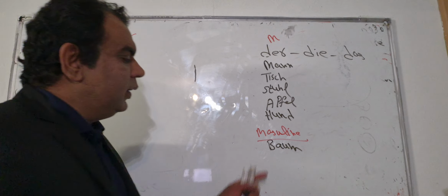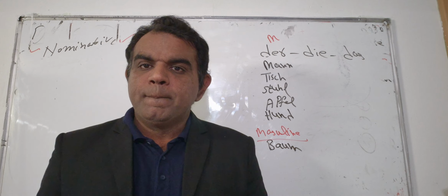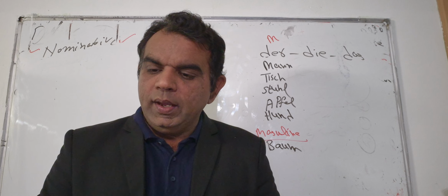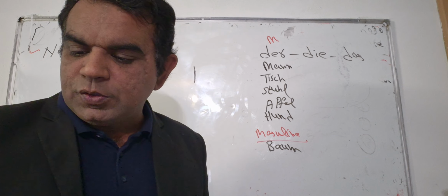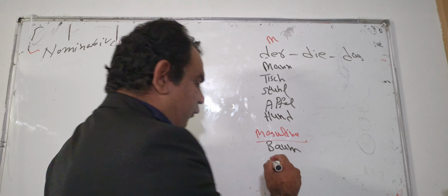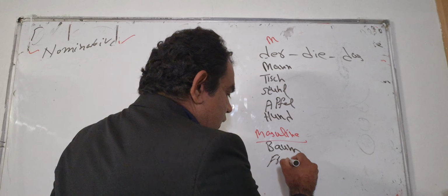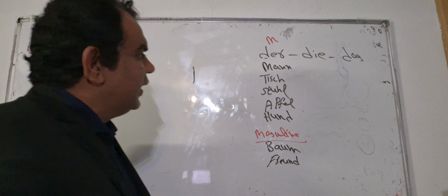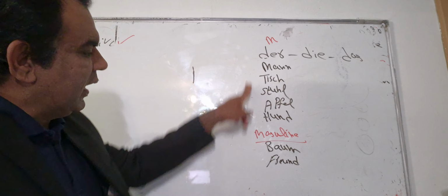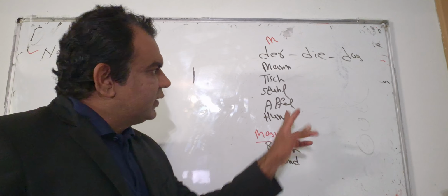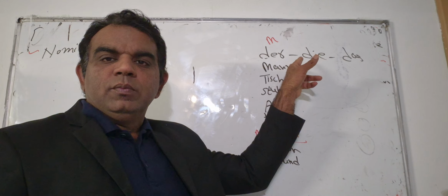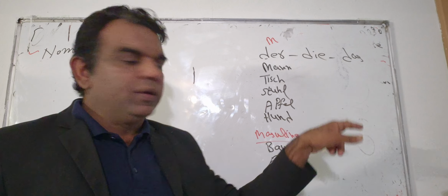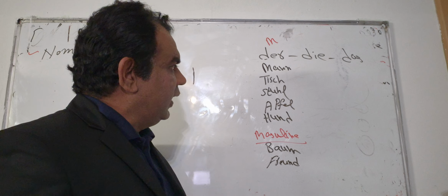And also der Freund. So you can see here, a few nouns I have written which belong to masculine, with the article der.